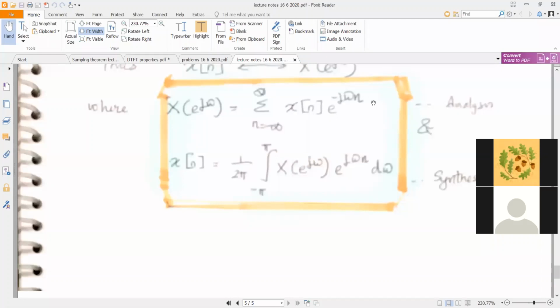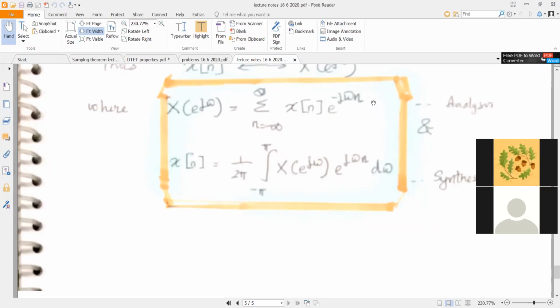Just remember the Z transform expression as X of z is equal to sigma over n equal to minus infinity to plus infinity x of n z raised to minus n, where z was equal to r e power j omega. So r e power j omega, when omega varies from minus pi to plus pi or from 0 to 2 pi, traces out a circle of radius r.